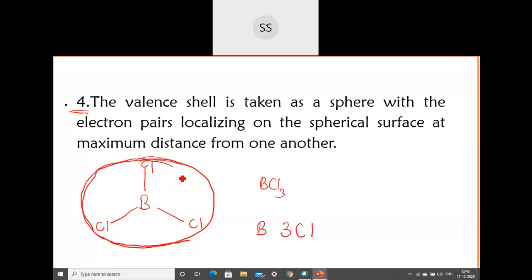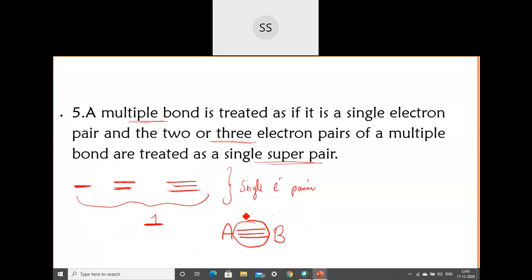No, they will localize themselves so that there is maximum distance from one another. In this area only, they have to adjust themselves. Okay, so they have to somehow survive in this particular region. Once they have formed the bond, they have to adjust themselves. So how will they adjust in this particular region? In this spherical region, they will try to adjust themselves so that they don't fight with anybody, and then they are stable also. So maximum distance from one another, so that there will be minimum repulsion.